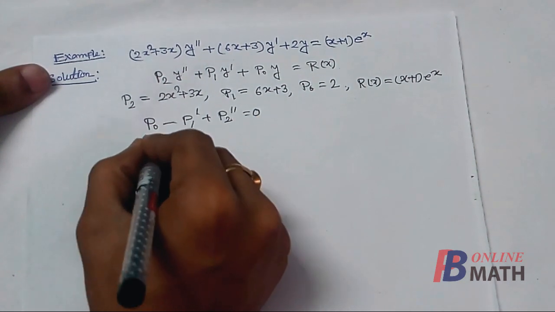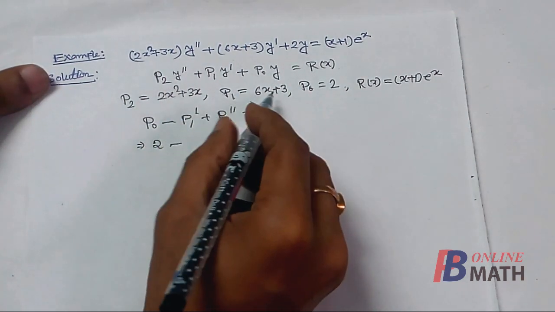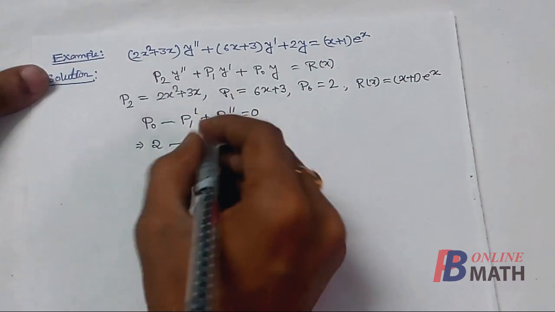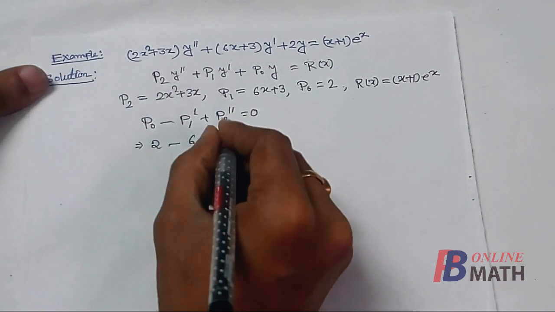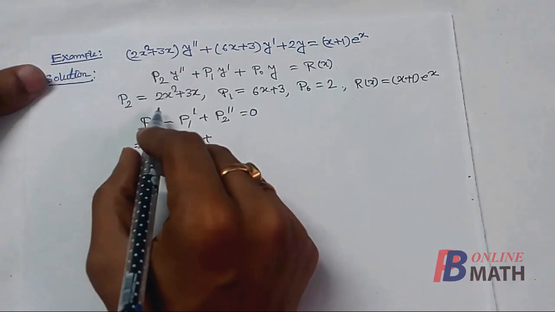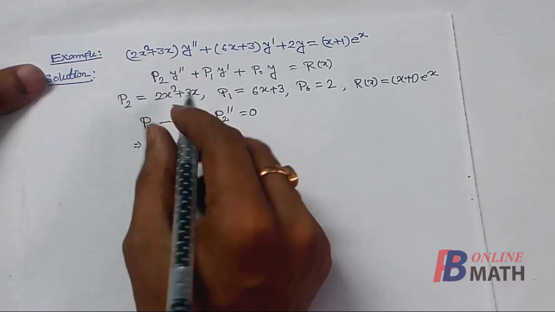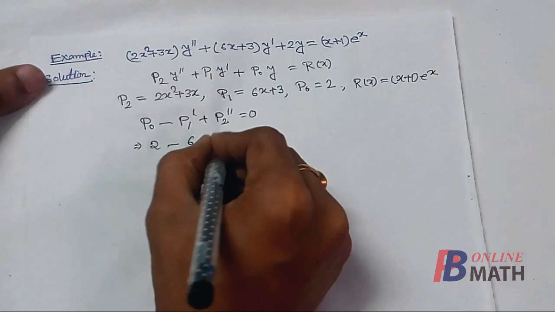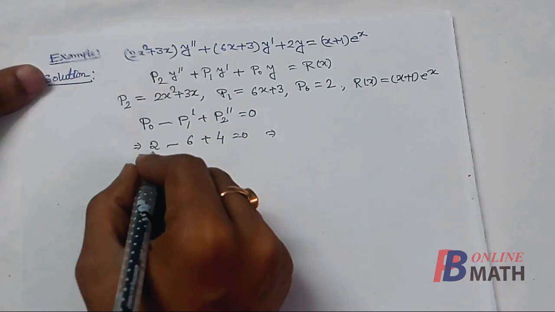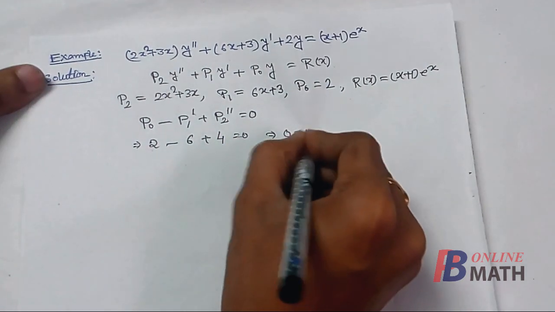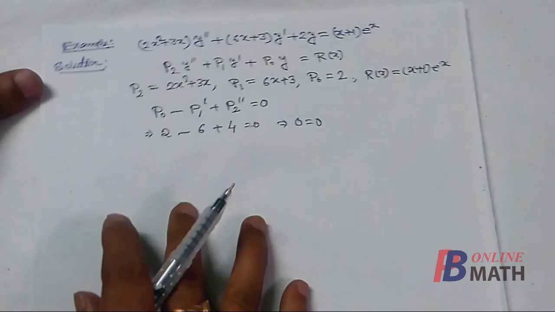It is 2, so it is 2 minus p1 dash, so p1 is 6x plus 3, so p1 dash is 6, derivative with respect to x, plus p2 double dash. If we differentiate p2 twice with respect to x, then we shall find that it will be equal to 4. So 2 plus 4, 6, minus 6, 0. So the condition is satisfied. That means the equation is exact.